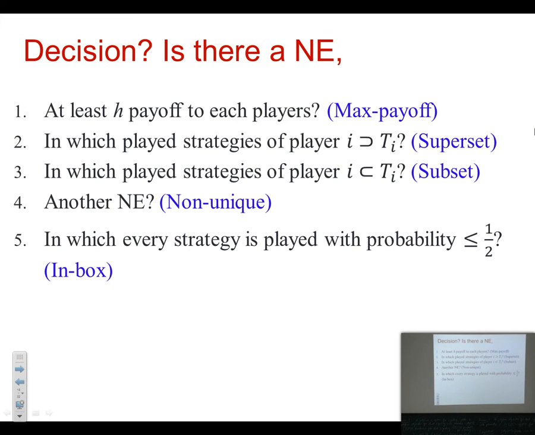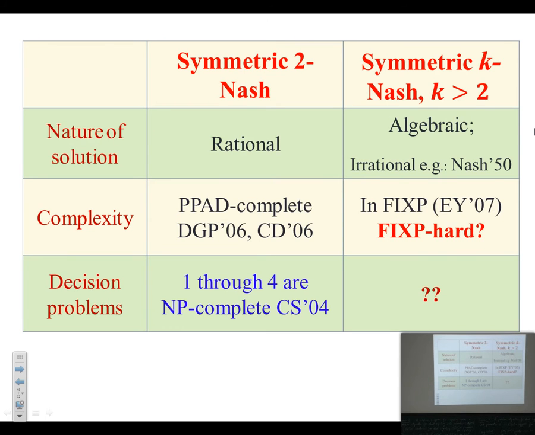So this is one question we consider here: the complexity of these 4 decision problems in games with 3 or more players. And the second thing is let's talk about symmetric games. What do we know about symmetric games? Again, for 2 players, solutions are rational, and the decision problems 1 through 4 are again NP-complete. And for more than 2 players, solutions are algebraic, it is known to be in FIXP, but whether it is FIXP-hard is one question we consider, and nothing is known about the decision problems.